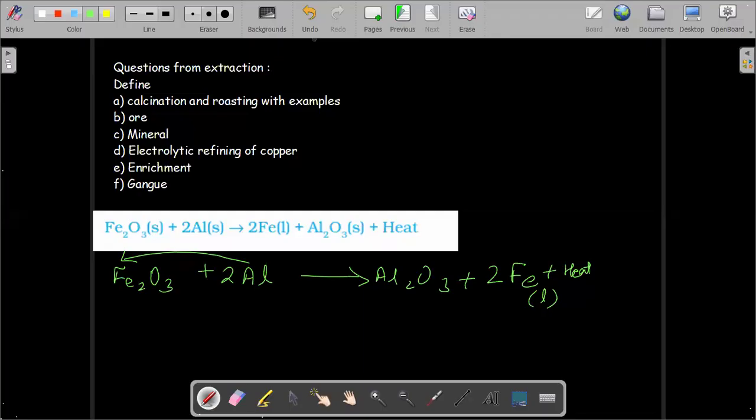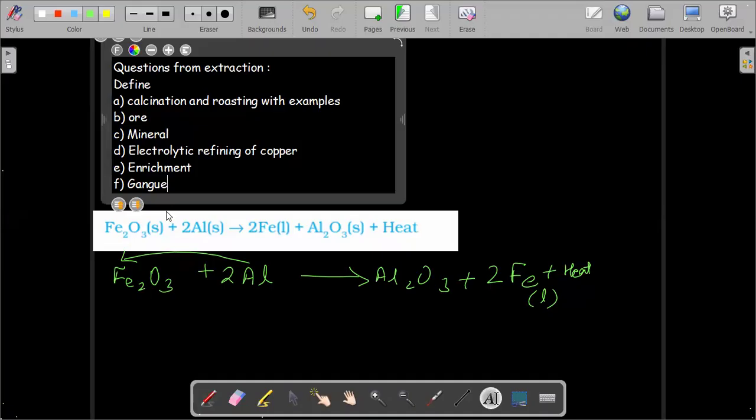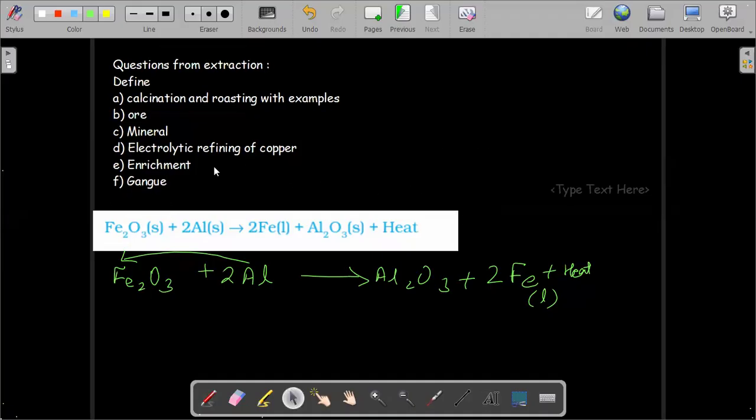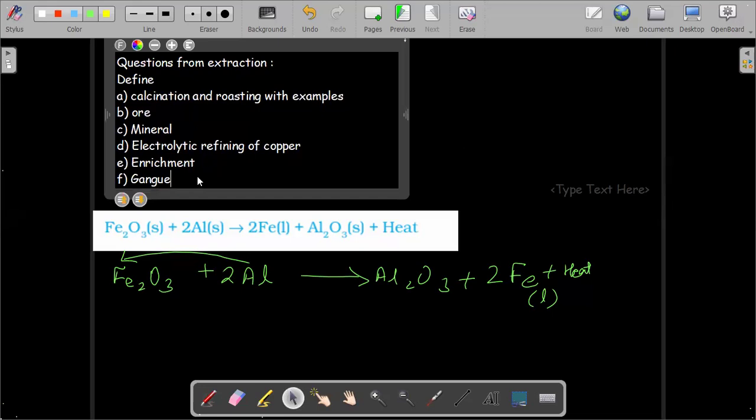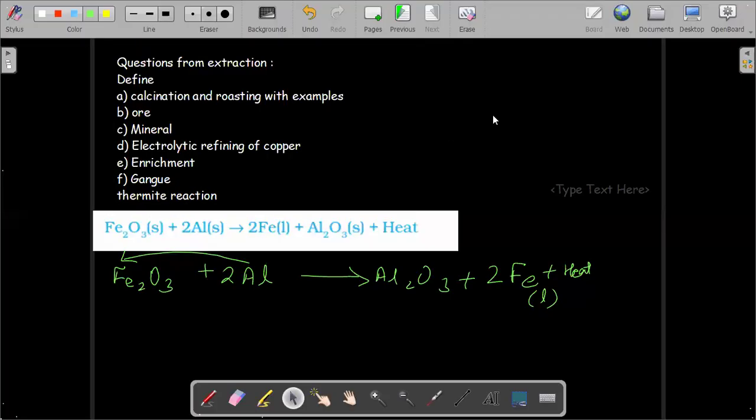The name of this reaction is the thermit reaction. So this question is also very important. This is the example of a thermite reaction where we have the displacement of a low reactive metal by a high reactive metal from its oxide, evolving a large amount of heat.